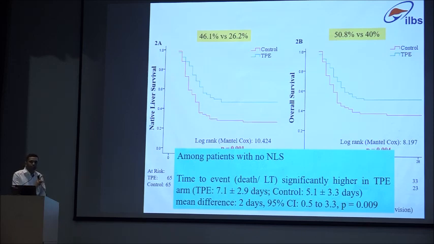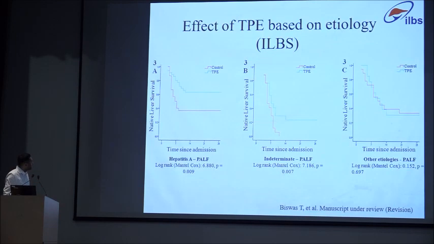So we are getting 2 extra days to arrange for a liver, or to get a liver if it is in a deceased donor liver setting. So it gives extra 2 days for your therapy to work, or for a liver to be arranged, or a donor to be arranged in that time point. So it can act both as a bridge to native liver survival as well as a bridge to liver transplantation.